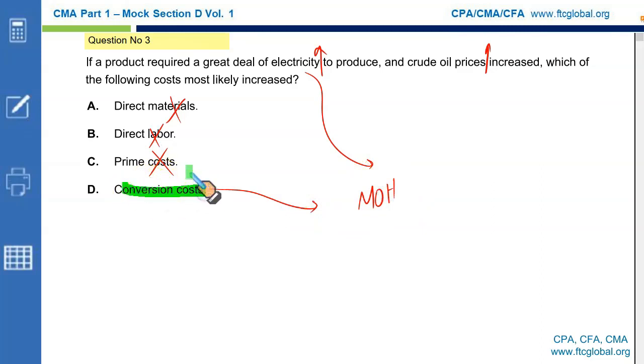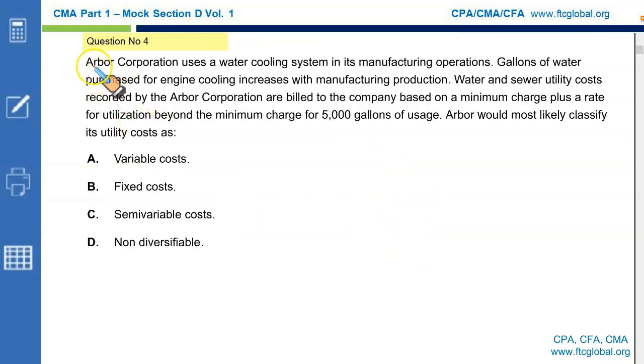Conversion cost is the correct option. Why? Because we know conversion cost is equal to direct labor and manufacturing overhead. Since electricity is a part of manufacturing overhead, hence conversion cost would go up, and that makes D the correct option. Next, Arbor Corporation uses a water cooling system in its manufacturing operations.